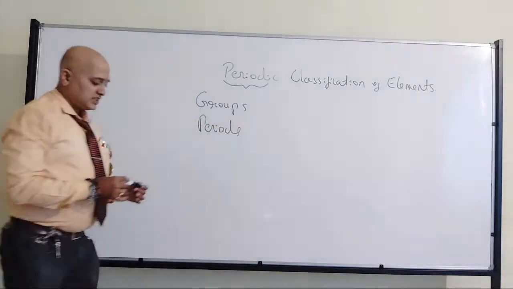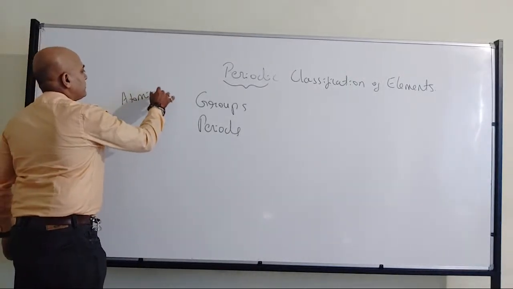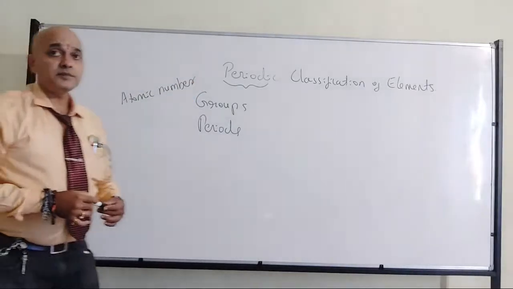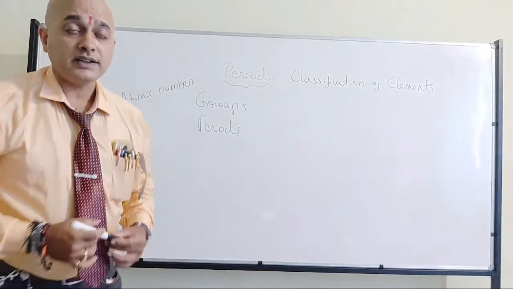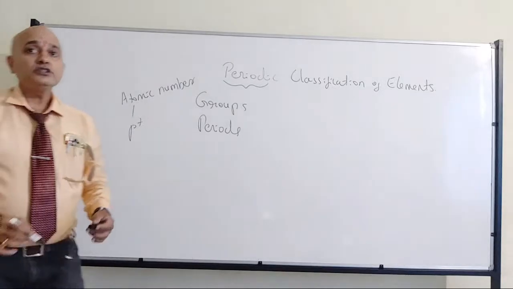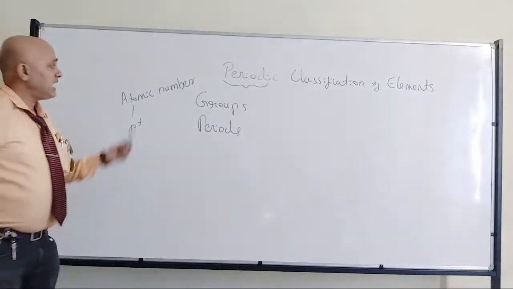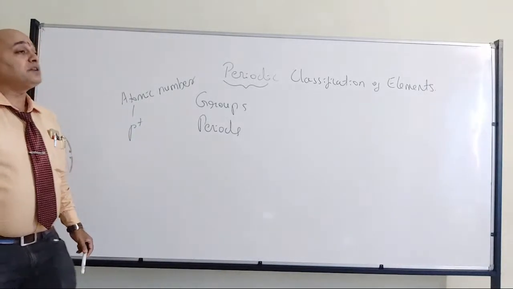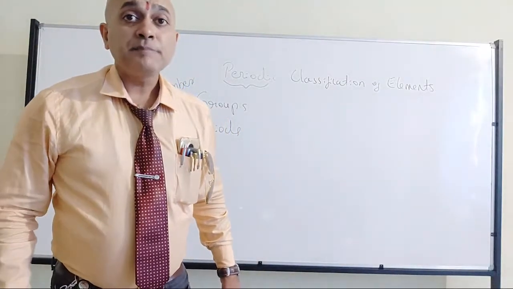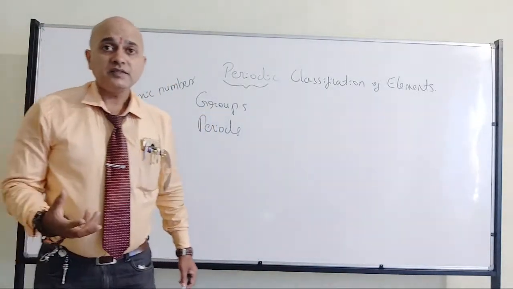Now, since atomic structure has been done, all of us will know what we mean by atomic number. Right? What do you mean by atomic number? Atomic number is nothing but the total number of protons present in the nucleus. Then you might have the question: sir, protons are present inside the nucleus, so how are they going to decide the property of the element? Right? That will be the question.